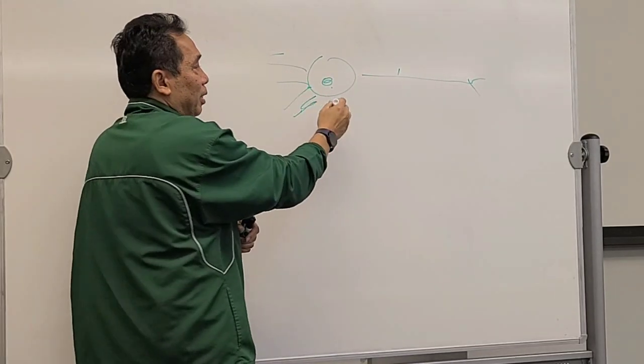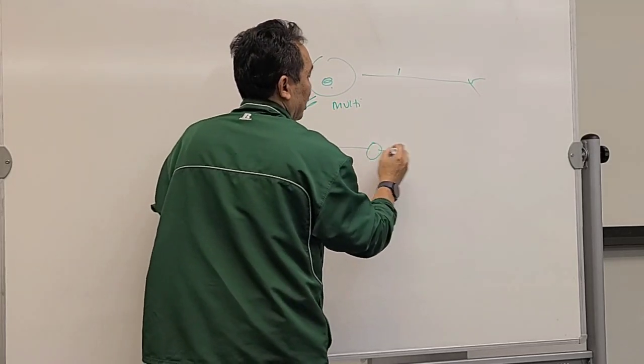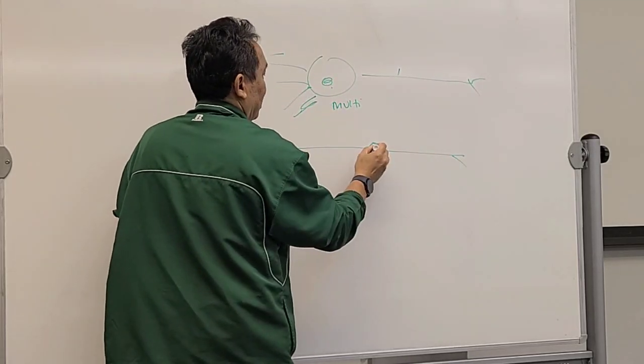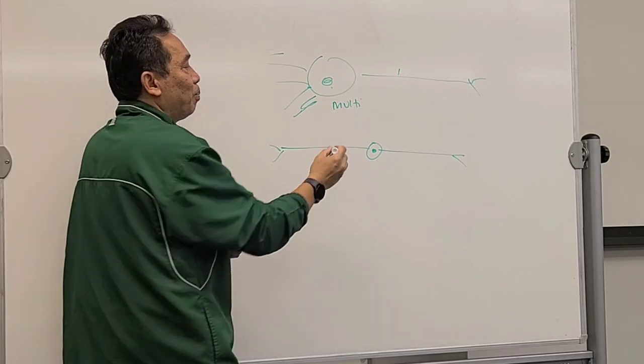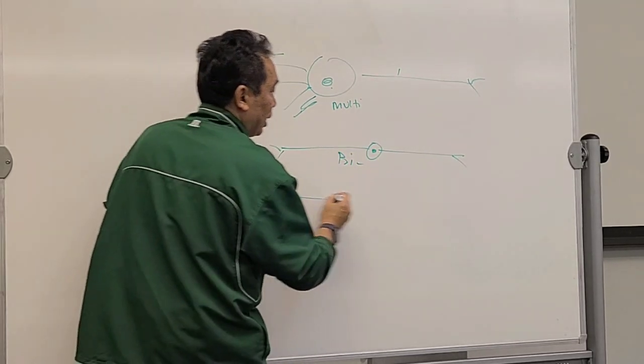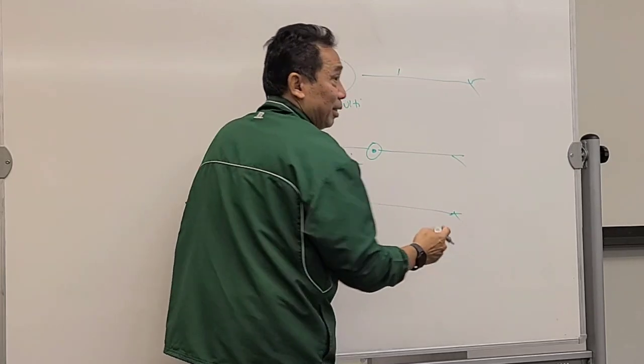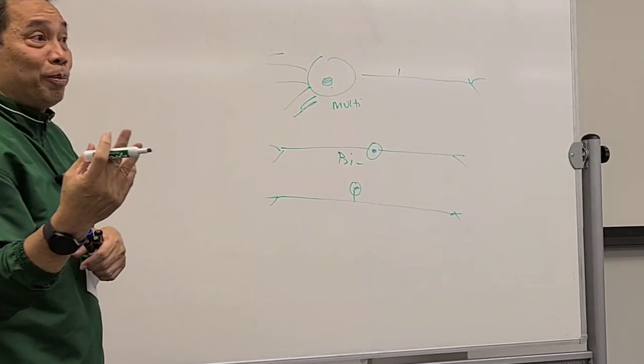Multipolar. If it is like this, it is bipolar. If it is like this, that's unipolar. Okay? Based on the shape.